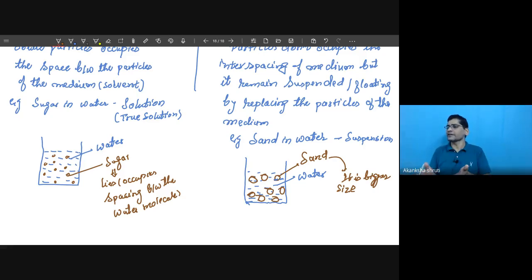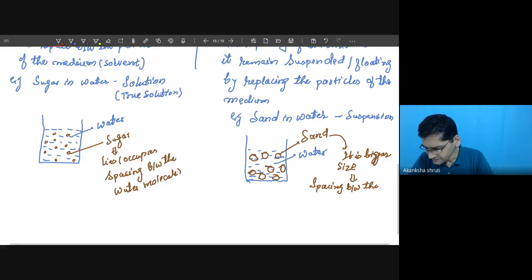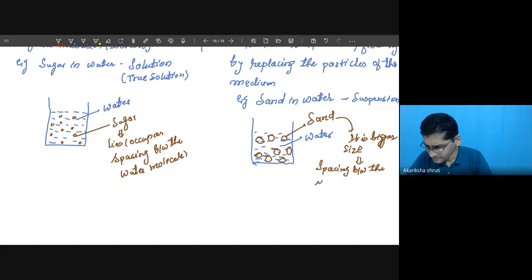And whatever the water molecule below that, that will help in floating it for certain time. And if you leave it for a longer time, because of its weight, it will settle down. Are you getting? Yes, sir. So this implies a spacing between the water molecules is not sufficient or not enough.